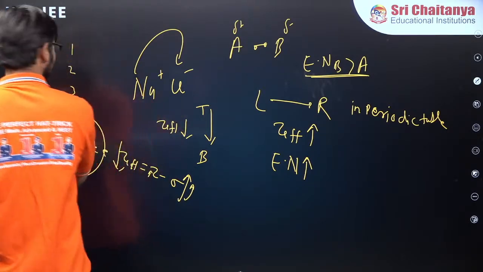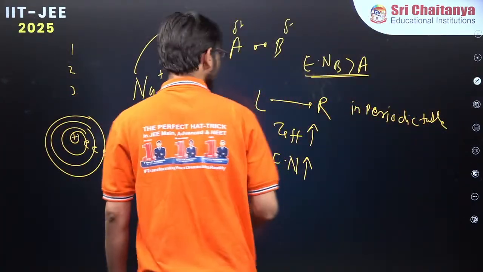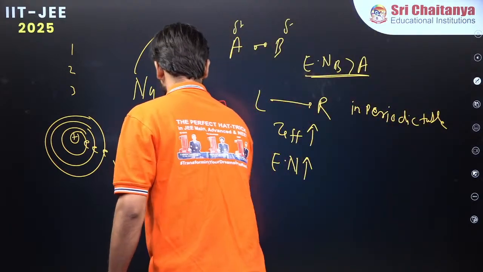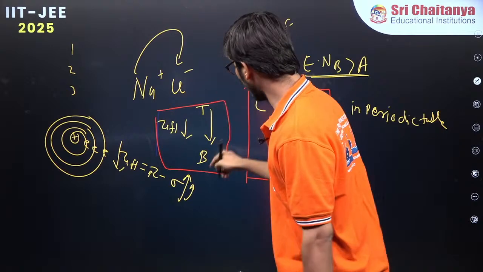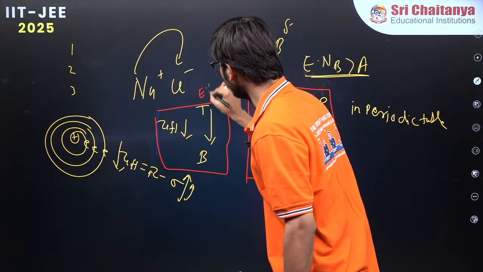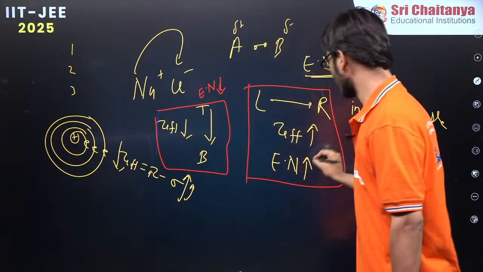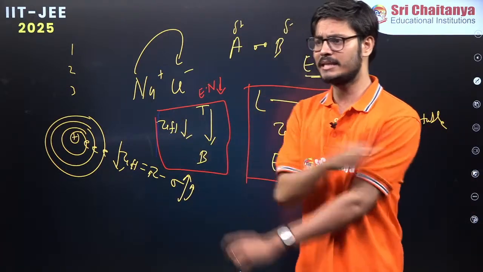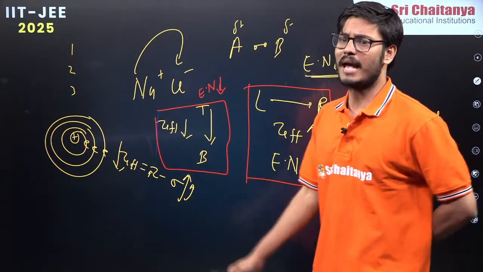So top to bottom, effective nuclear charge decreases, right? And left to right, effective nuclear charge increases. So top to bottom, what will happen to electronegativity? Top to bottom, electronegativity decreases, and left to right, electronegativity increases. Is this clear to everyone? Just give me a thumbs up, guys. Is it clear? We will go to the redox reaction now.